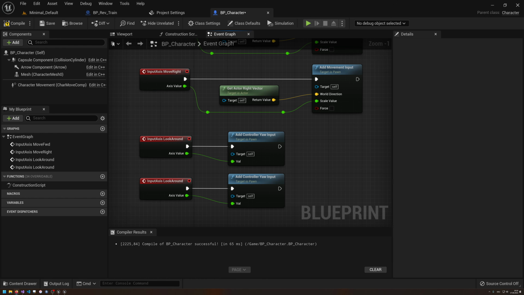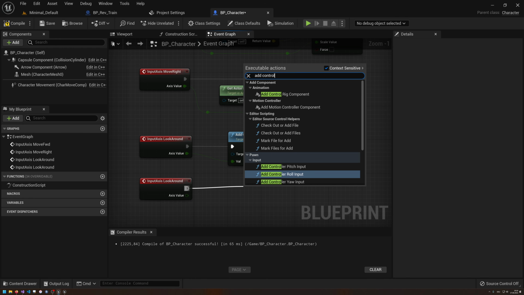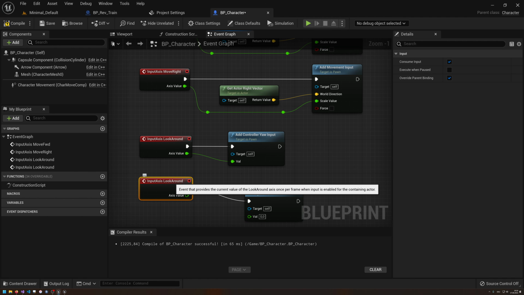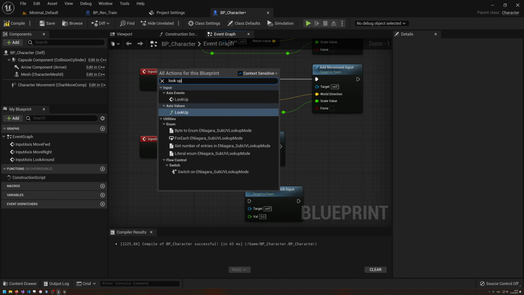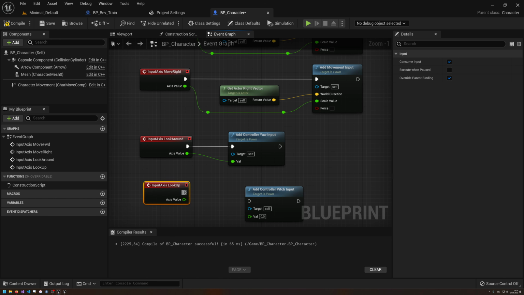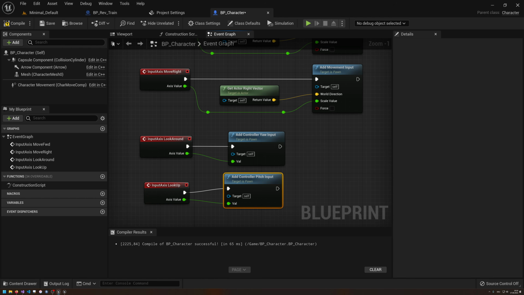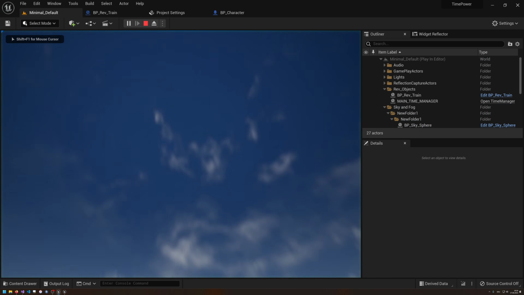Pitch, roll, yaw. So what we also want to do is, yeah, of course I get German. I Google English but get German. Nobody likes that. The other one is pitch. Okay, so add controller pitch input, and this is not look around, this is look up. So event look up, it's going to be connected here, and this should conclude our simple minimalistic character.